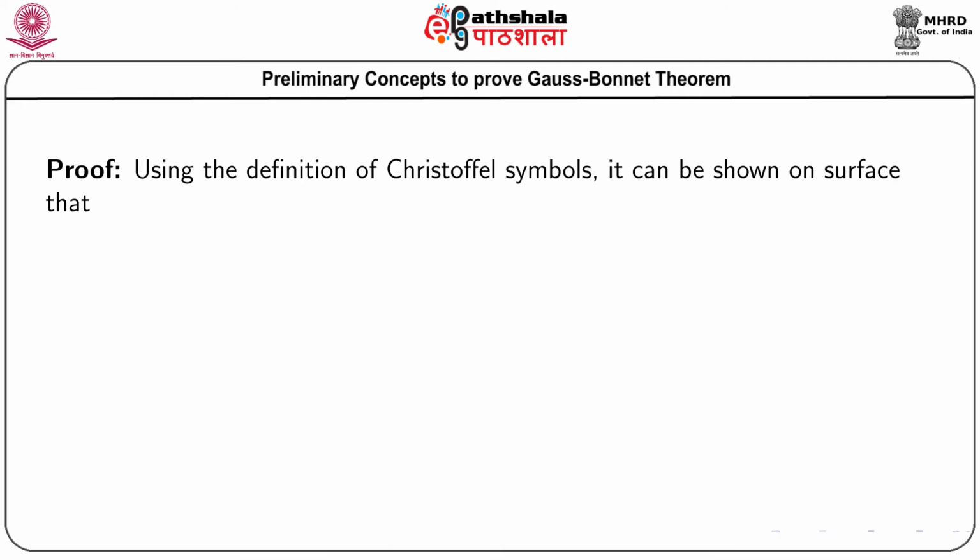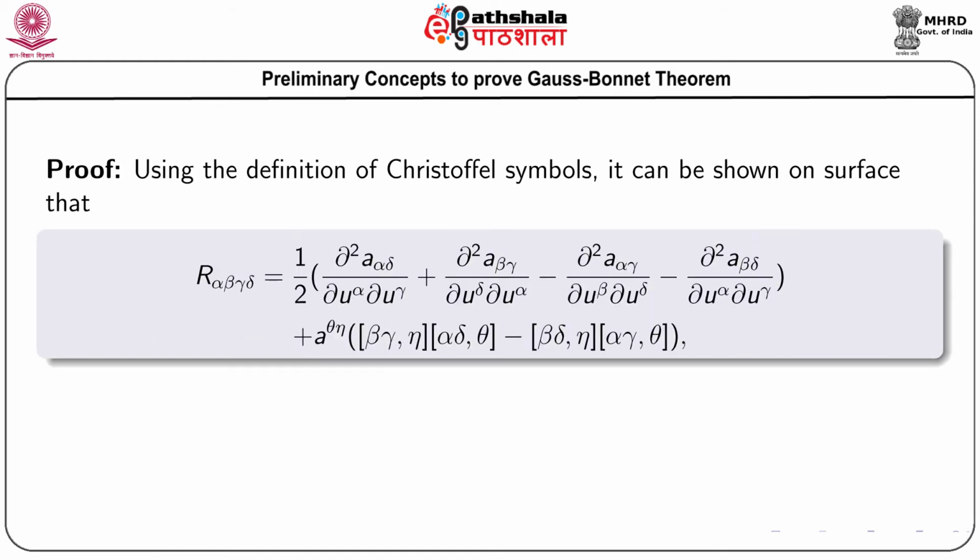Now, using the definition of Christoffel symbols, it can be shown on a surface that R alpha beta gamma delta equals to 1 by 2 within the first bracket, this expression del 2 A alpha delta by del U alpha del U gamma plus del 2 A beta gamma by del U delta del U alpha, and all these things, within the second components we have the Christoffel symbols of the first kind with the product of A theta eta.